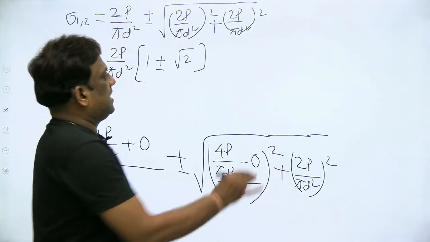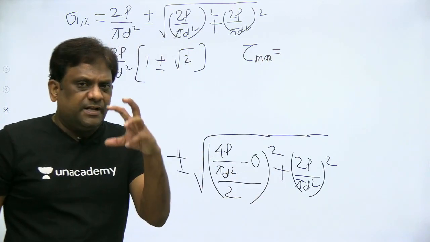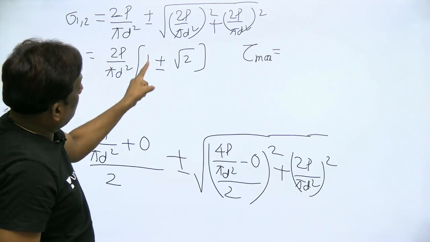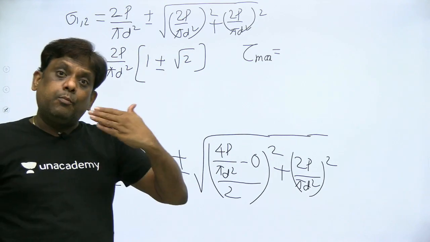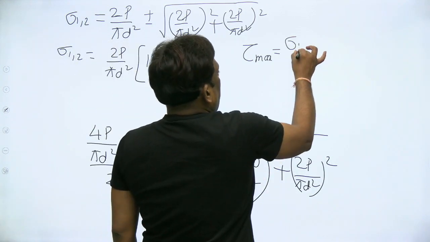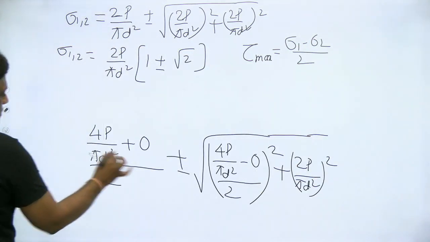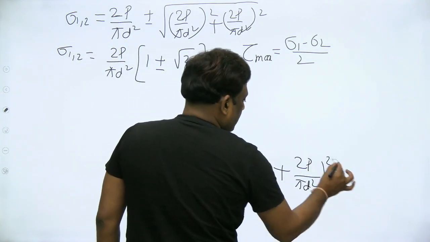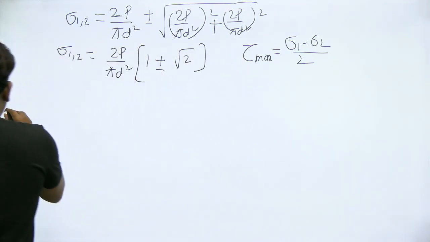Whenever both principal stresses are unlike, the absolute maximum, I already explained in my earlier classes. Here 1 plus root 2 is positive and 1 minus root 2 is negative, therefore both are unlike. When both are unlike, the maximum shear stress is sigma 1 minus sigma 2, divided by 2. All these I had explained in my earlier classes. This is my sixth class of theories of failure, so if you go through the earlier videos, you'll get the complete clarity.